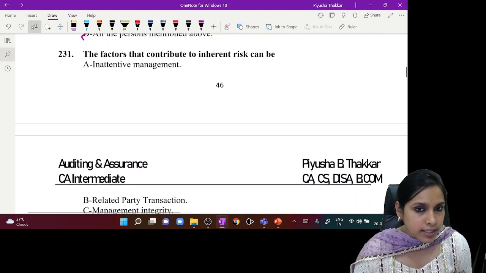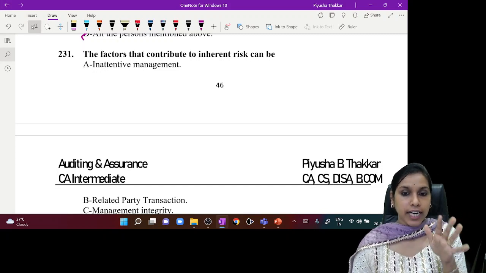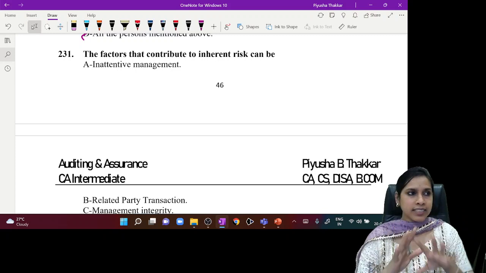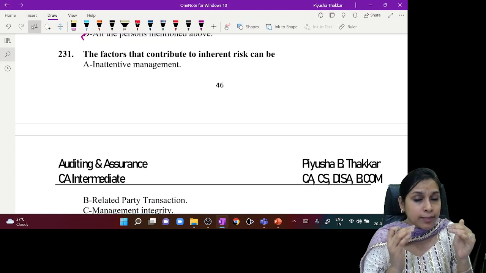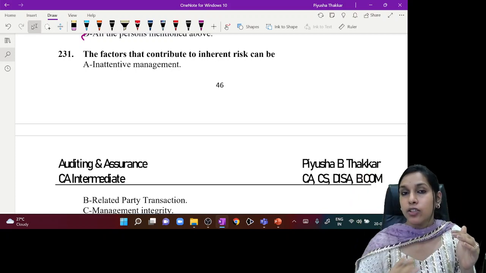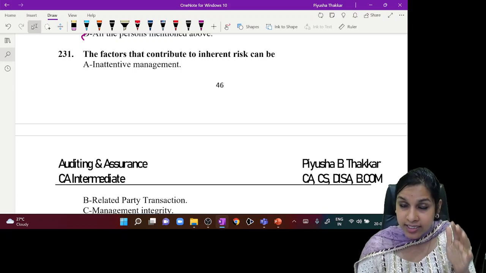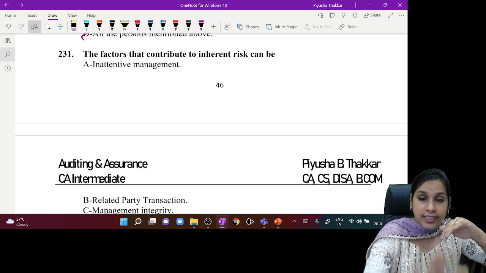The factors that contribute to inherent risk can be, inherent risk means risk before internal control, right? If you remember, it is a sunny day, you are wearing sunglasses. The moment you are wearing sunglasses, your eyes are at ease, but that does not mean that the sunny day has gone away. It still remains. If you remove the internal control, risks are still there.